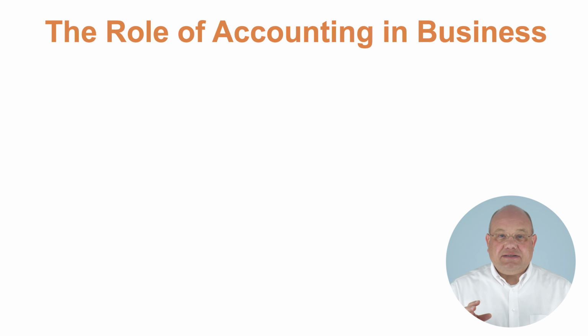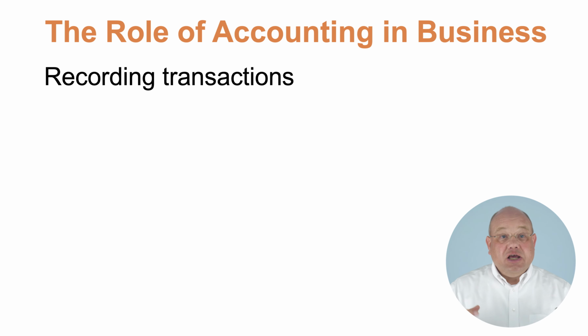And so what we can say is that the accounting function records the transactions that happen. Every time we pay out money, we record that we paid out money, and we record why. What were we buying? When we receive money, we record the fact that we received money. And why? What did we sell? What service did we provide? So all of these times that money goes in and out, we need to record how much and why.